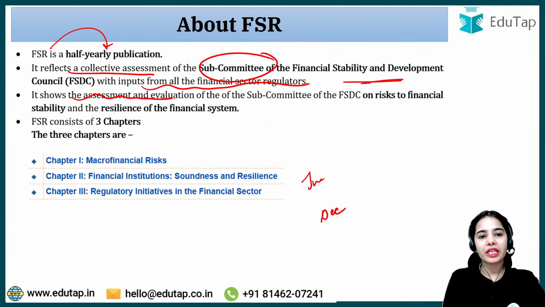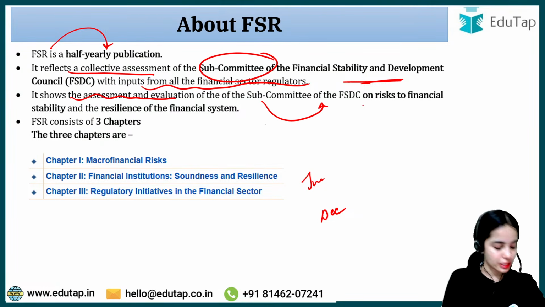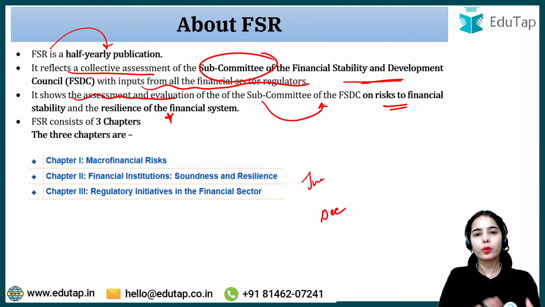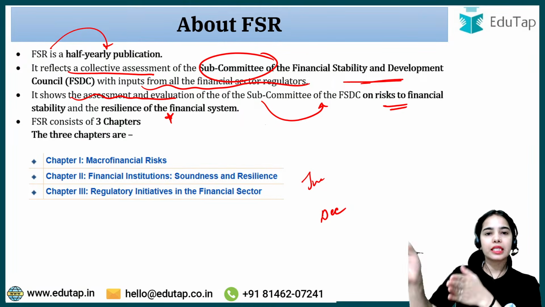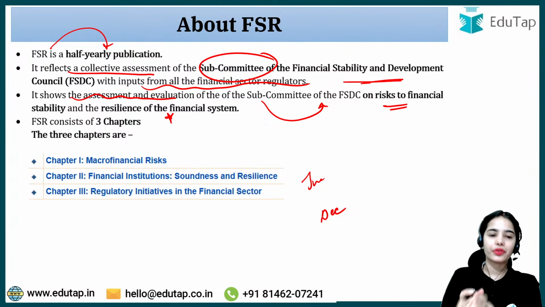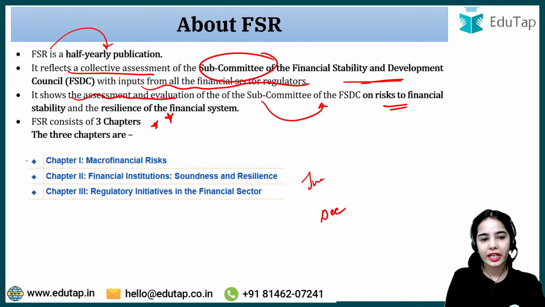It shows the assessment and evaluation of the subcommittee of FSDC on risk to the financial stability and the resilience of the financial system. So we will understand what the risks to the financial stability are and what the resilience of the financial system of our country is, as well as at the global level. FSR consists of 3 chapters: the macrofinancial risk, financial institutions soundness and resilience, and the regulatory initiatives in the financial sector.